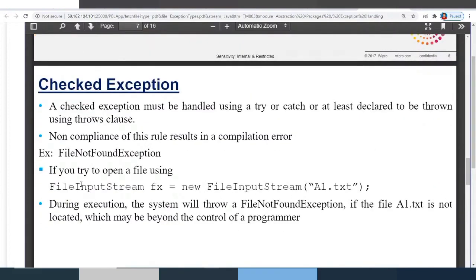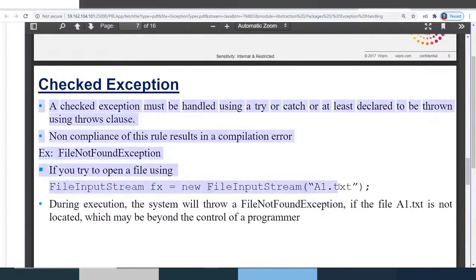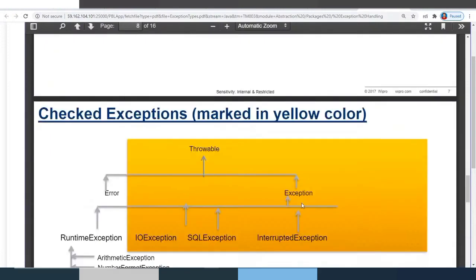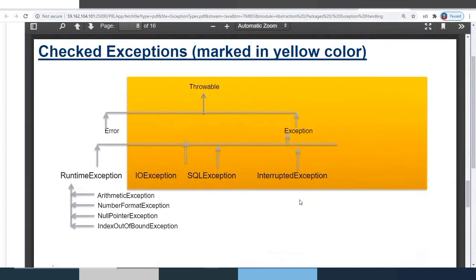Here you can see FileNotFoundException. This is what I said: FileNotFoundException is another example of a checked exception. When you are dealing with files, you must and should handle FileNotFoundException. So this is one example of a checked exception.